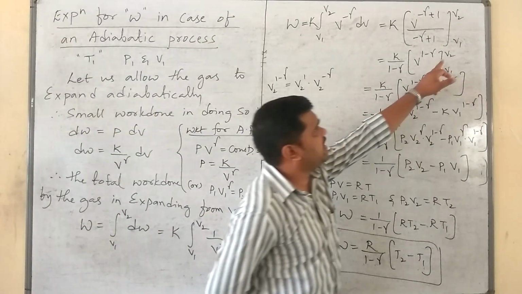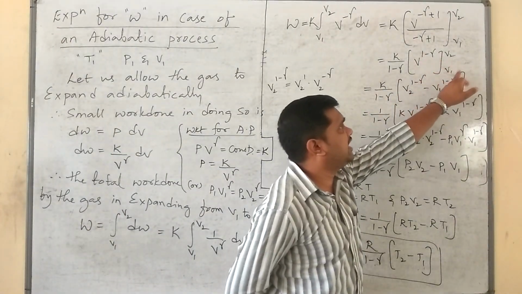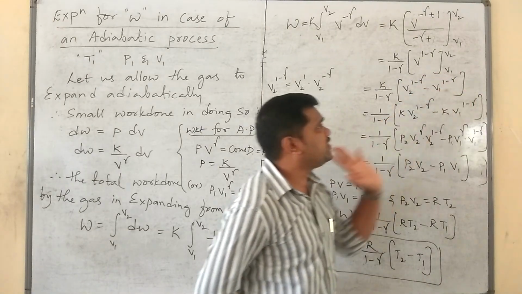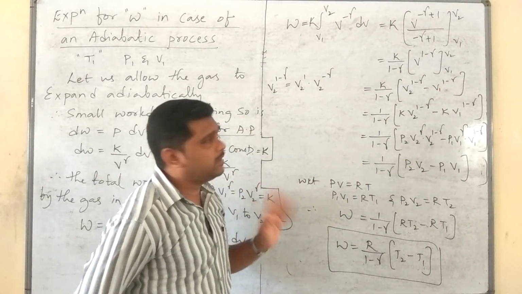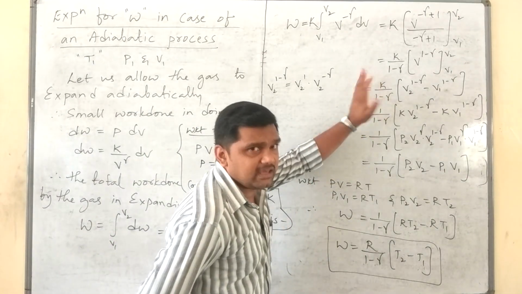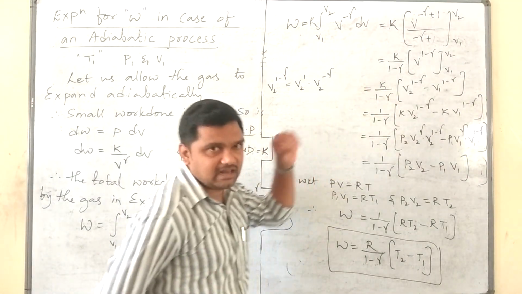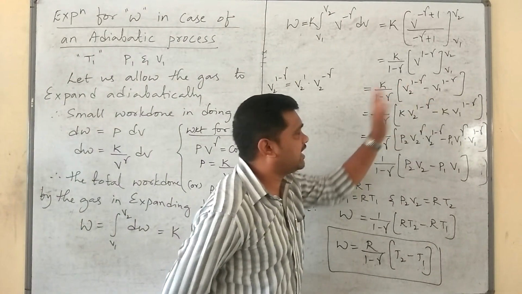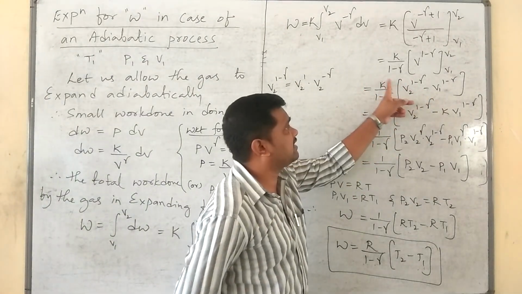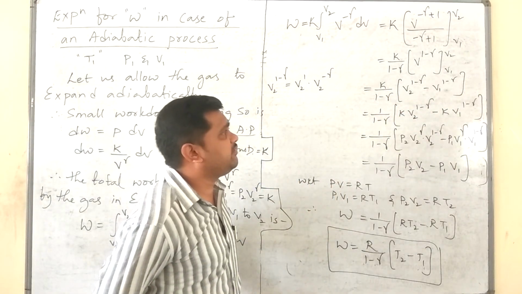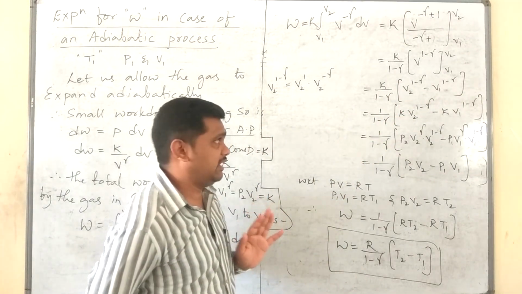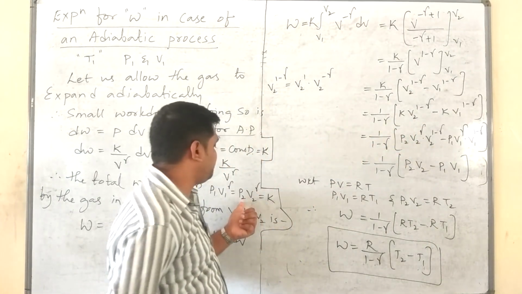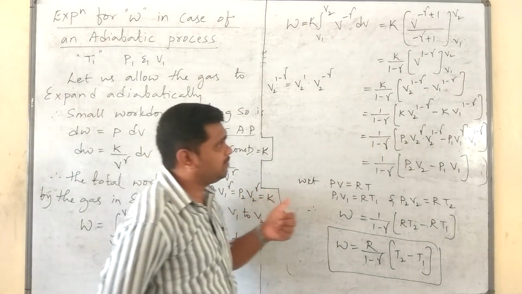Next, we have to substitute the upper limit first and then the lower limit. Therefore, V2^(1−γ) minus V1^(1−γ) will come. Next, based on the need, as I have already said about K, here we should multiply that K to the inside: K V2^(1−γ) minus K V1^(1−γ). Since it is V2 here, in place of K we have to write P2 V2^γ.